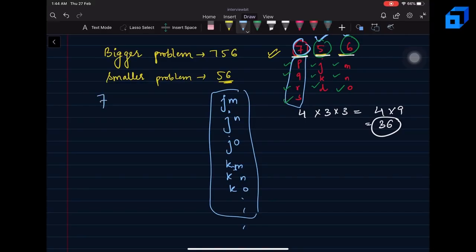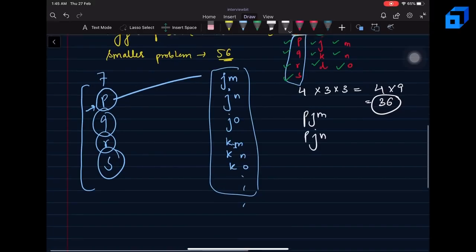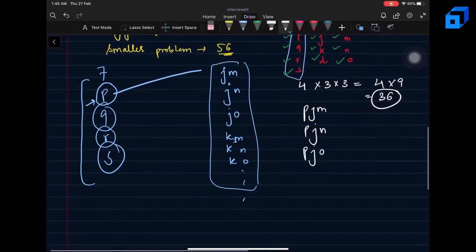Now I know for 7 I have P, Q, R and S. Can you easily observe here that by just concatenating P in front of all the combinations for 5 and 6, I can get the combinations for 7, 5 and 6? I will get strings of the form PJM, PJN, PJO, PKM, PKN and similar.